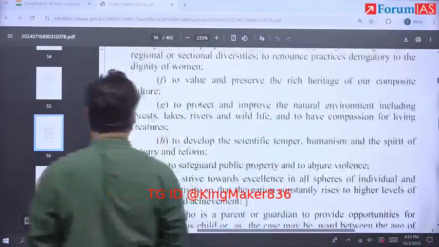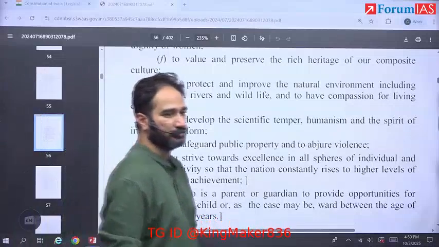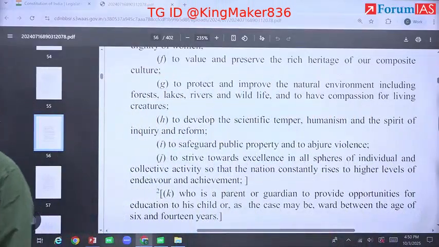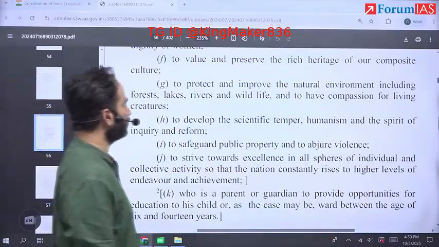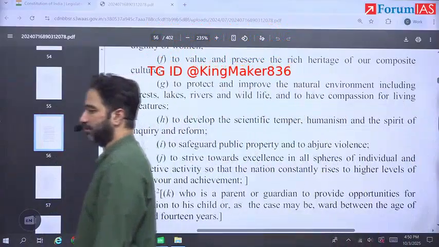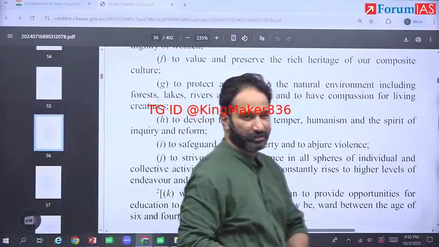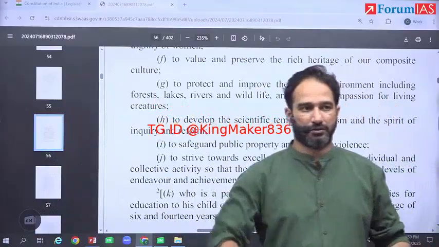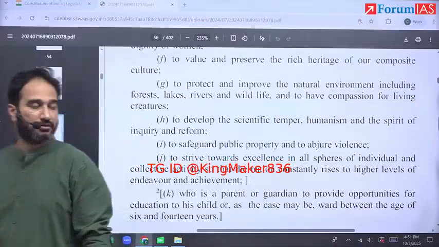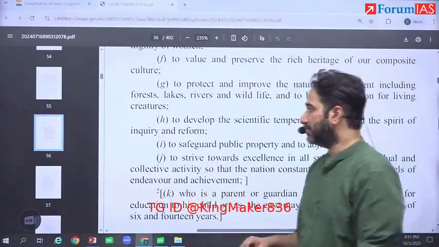Write down. Article 51A(g) provides a fundamental duty to protect and improve the natural environment, including forests, lakes, rivers, and wildlife.